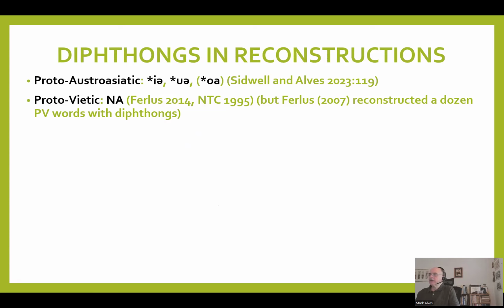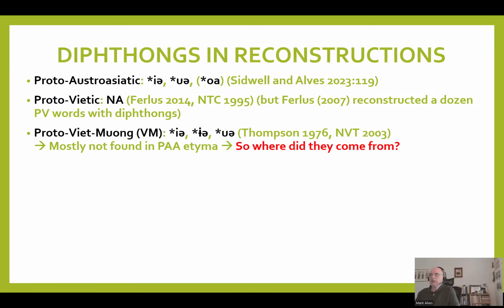But Ferlus, in his lexical reconstructions of Vietic, reconstructed about a dozen Proto-Vietic words with diphthongs. But his work at that time was not complete. It was definitely substantial, but quite a bit of unfinished work. We'll look at those a little bit more.